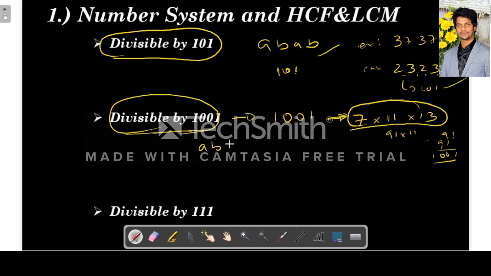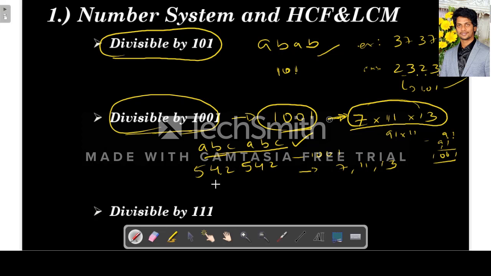So any number in the form ABC ABC is divisible by 1001, and in turn it is divisible by 7, 11 and 13. For example, let's take the number 542542. This is in the form of ABC ABC, so it is divisible by 7, 11 and 13.